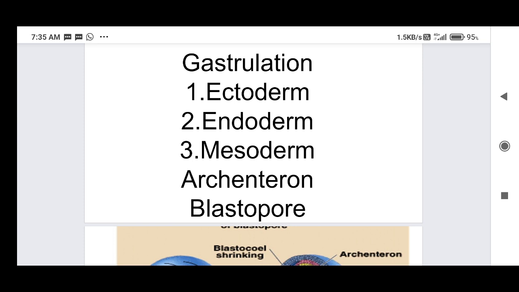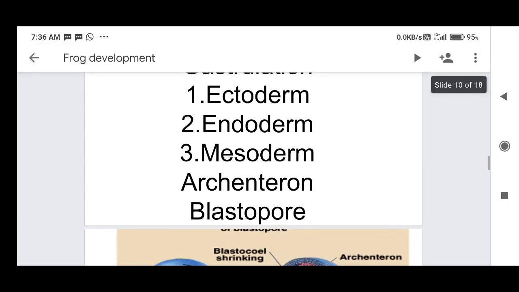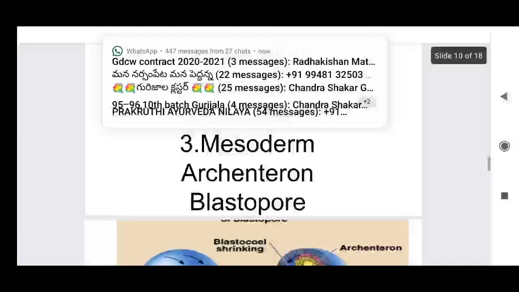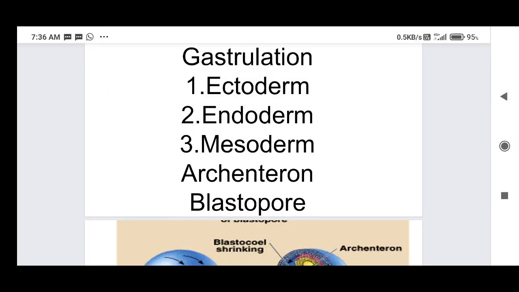That phenomenon is called gastrulation. The hollow embryo will convert into a layered embryo with ectoderm, endoderm and mesoderm layers, and this embryo looks like a dish, a reversely placed dish.